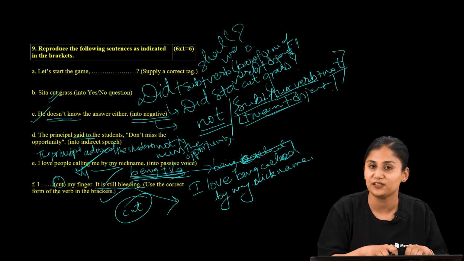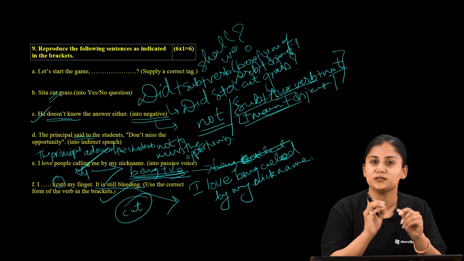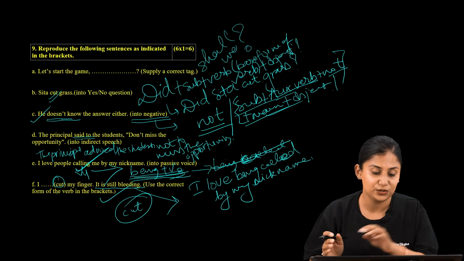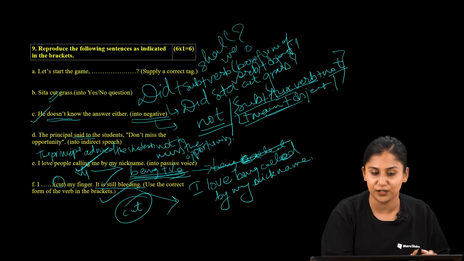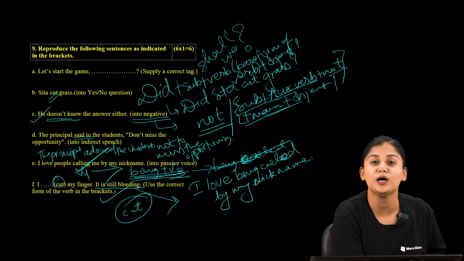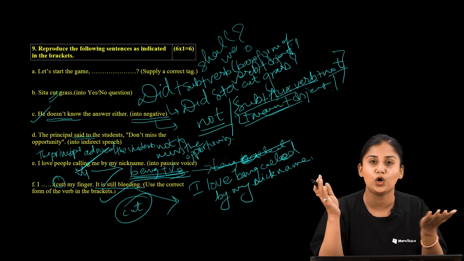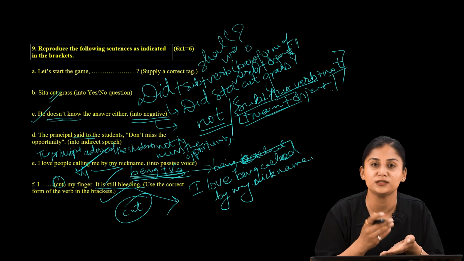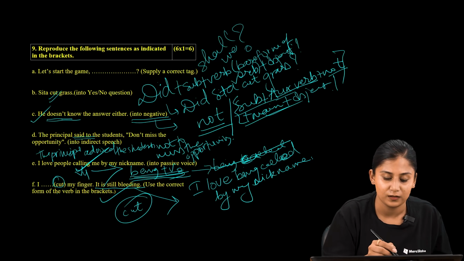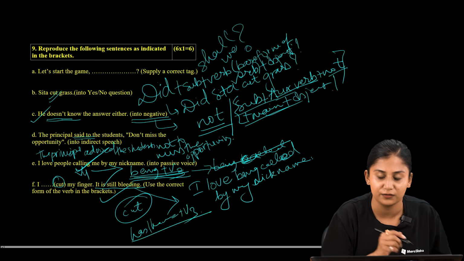Present perfect tense expresses the idea that something happened in the past, and because of that particular event we are still facing the consequences in the present as well. Here the subject I happened to cut the finger in the past, and now as a consequence it is still bleeding in the present. So what would be the present perfect tense of this cut? Let us recall the structure. What is the structure of the present perfect tense? Has, have plus verb 3, right?